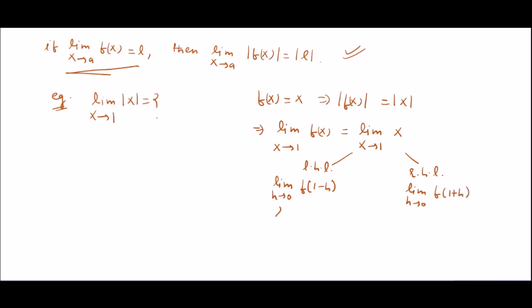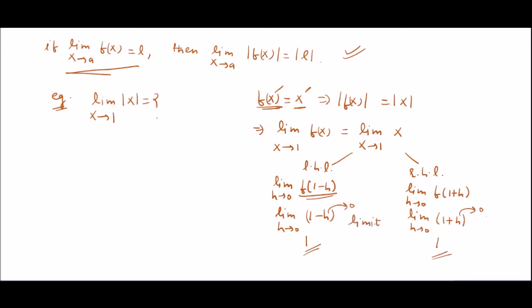So f of 1 minus h is 1 minus h, and f of 1 plus h is 1 plus h. After applying the limit as h tends to 0, we get 1 and here also 1, because h tends to 0. So the left hand limit and the right hand limit are equal.